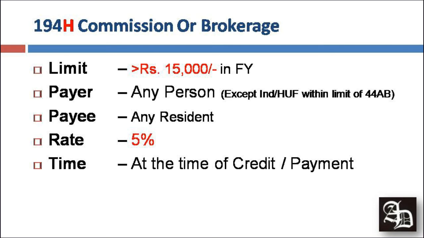Next we talk about 194H. It is TDS on commission or brokerage. So here, if you pay any commission of more than 15,000 in a financial year, the payer can be any person except an individual or HUF which comes under the limit of 44AB. Whenever the limit has been crossed, that means any person other than an individual or HUF whose total income does not exceed the limit of 44AB in the immediately preceding financial year shall deduct a tax of 5%, and this should be deducted at the time of crediting or the payment, whichever is earlier, to the account holder.